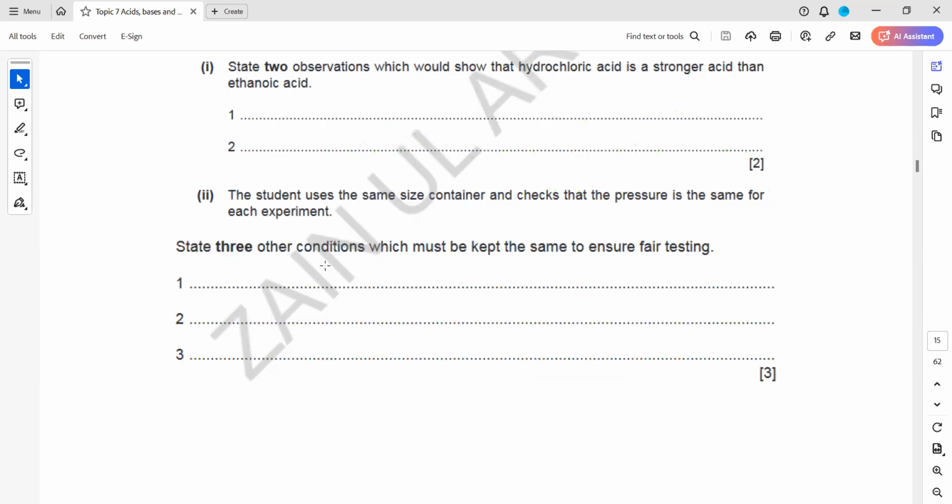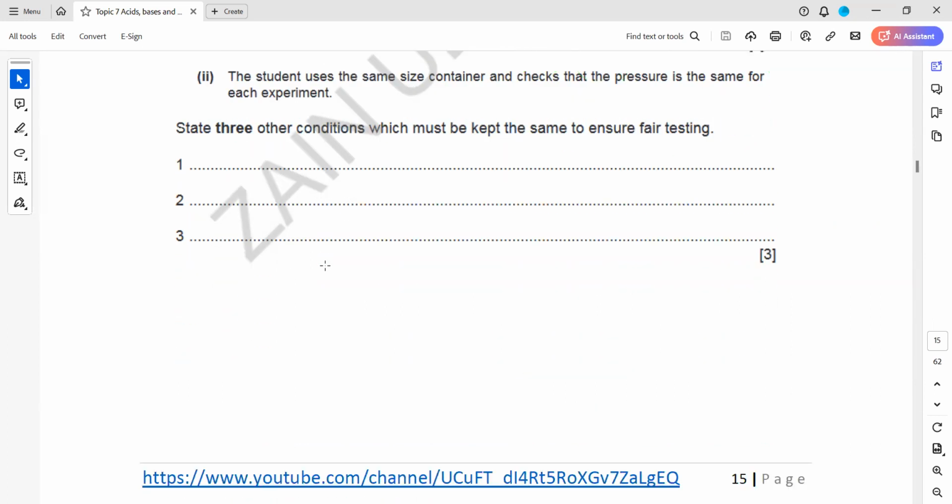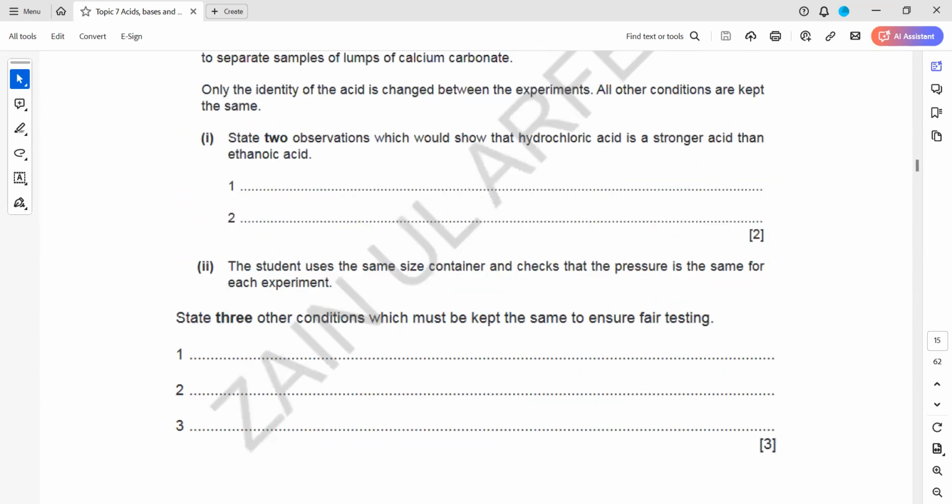The next: state three conditions which must be kept the same to ensure a fair test. What are the three conditions which should be kept the same? So we should take the same temperature.